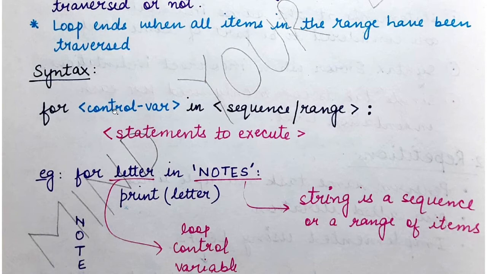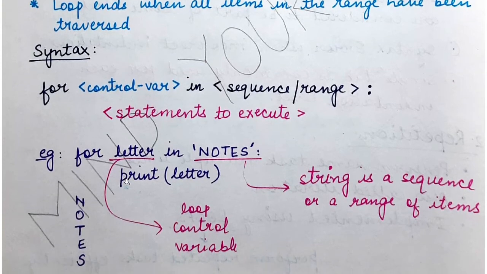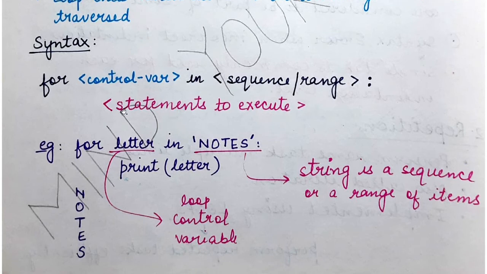Now after this, when the control gets transferred to the control variable I, there are no more values remaining in that list sequence, so the loop will terminate and the statements written after the loop in the program would be executed. So a similar example I have written here also: for letter in the sequence notes.